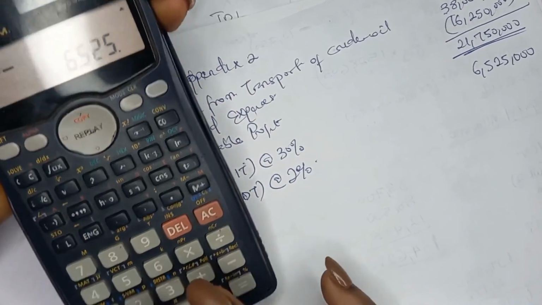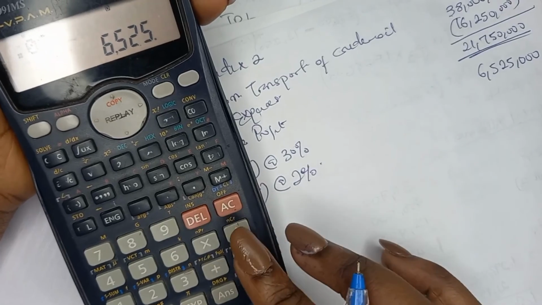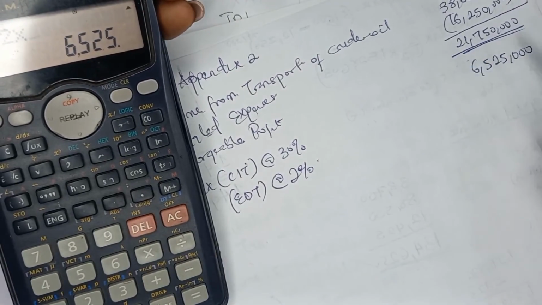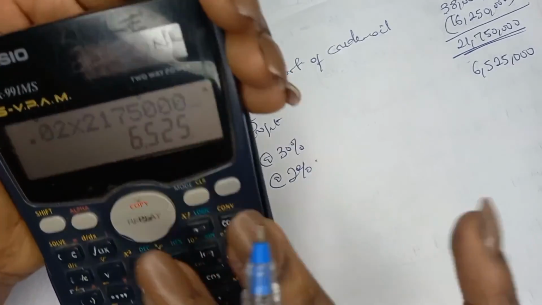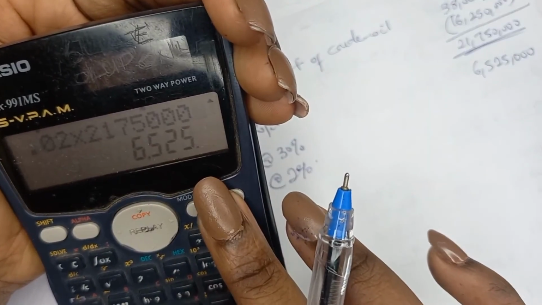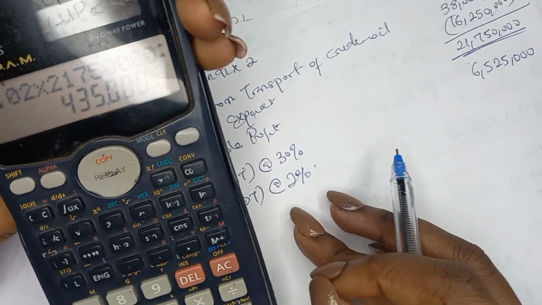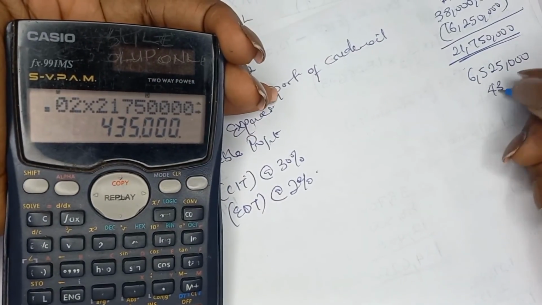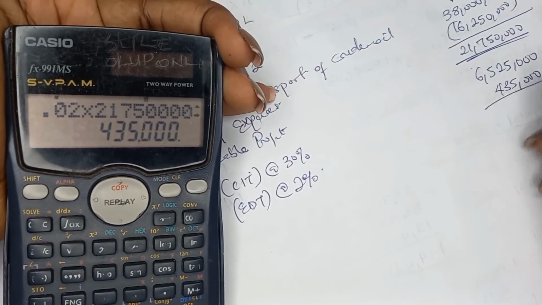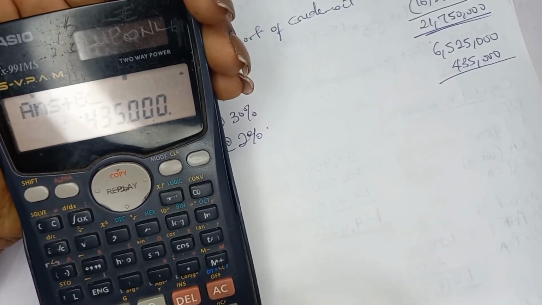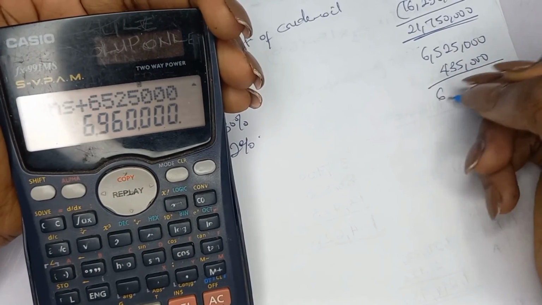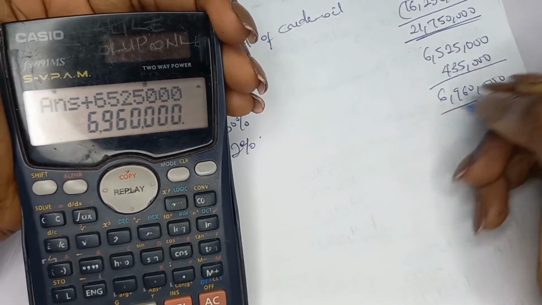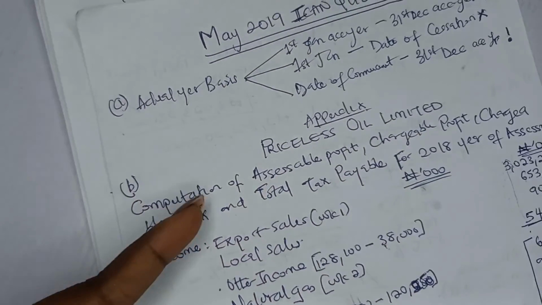2% is 0.02 multiplied by 21,750,000, and that will give us 435,000. So the total will be what? 6,525,000 plus this. That will give you 6,960,000. So you can now put this here.